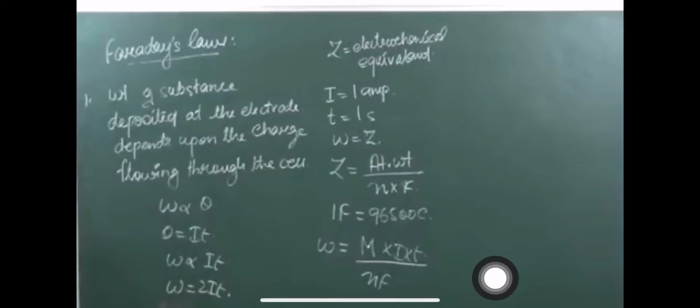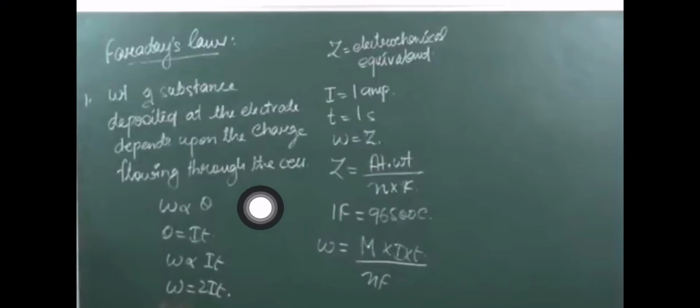So by this formula you can calculate the weight of a substance deposited on an electrode, which depends on the atomic weight of the substance, current passed, time, number of ions and Faraday.